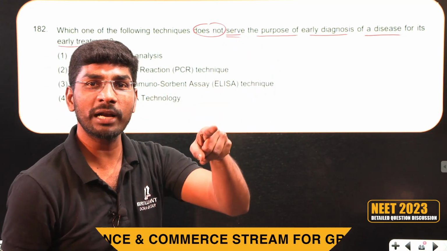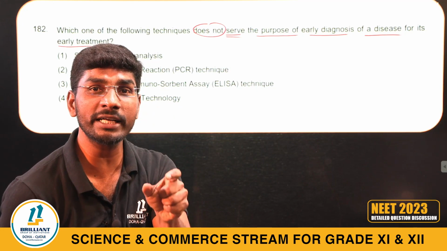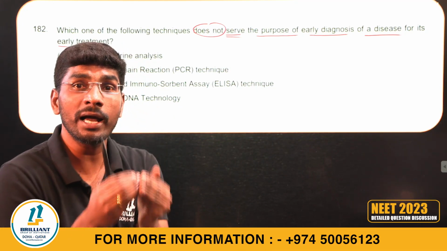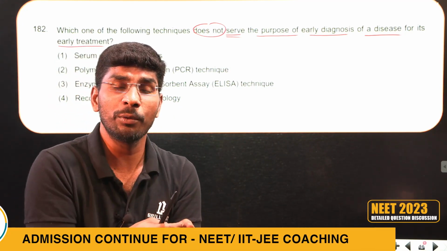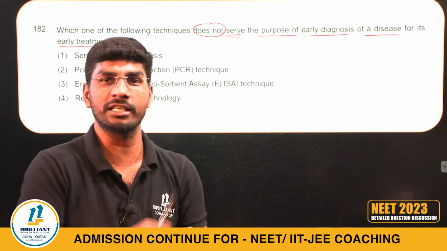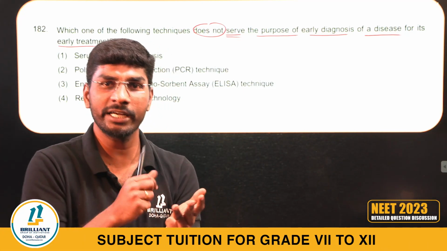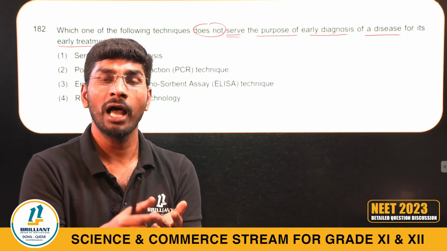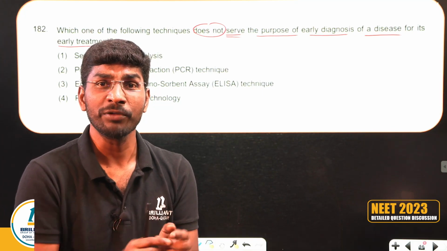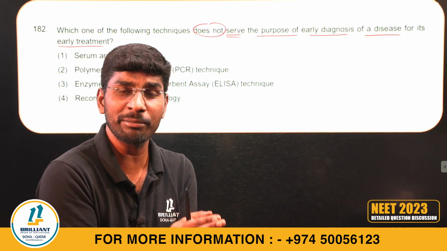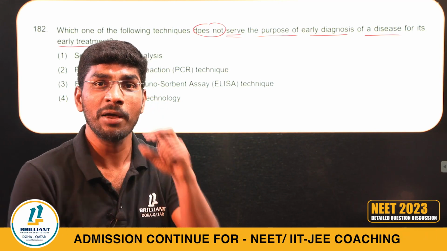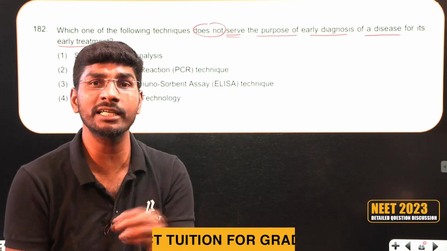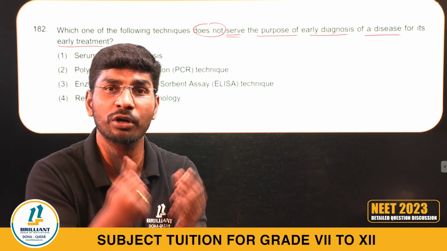I told you there are 3 techniques for early identification of diseases: recombinant DNA technology, PCR method, and also ELISA test. Clearly I mentioned in the rapid revision classes that with these 3 techniques we can identify the early detection of diseases.